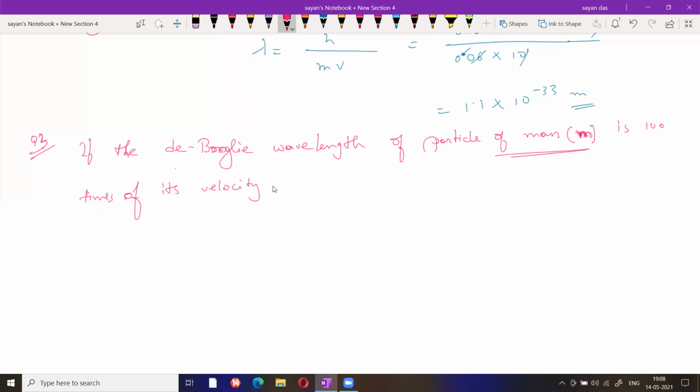Then calculate lambda in terms of m and h.